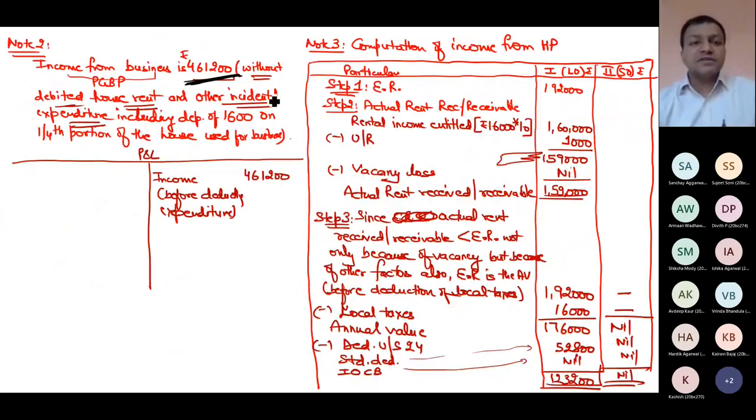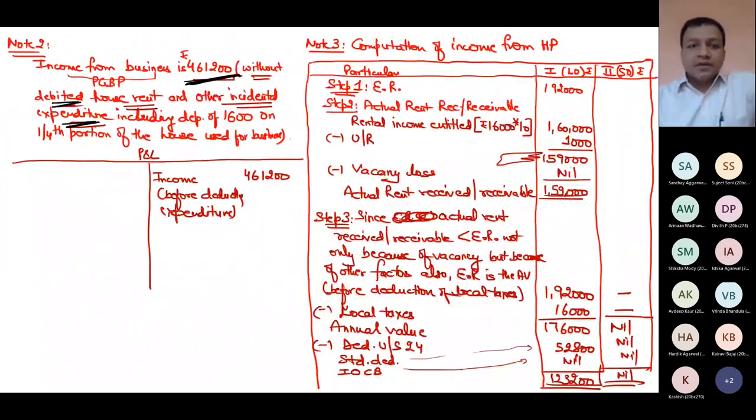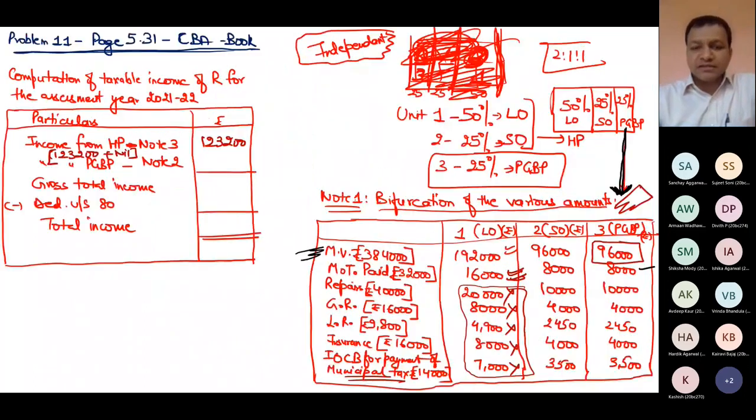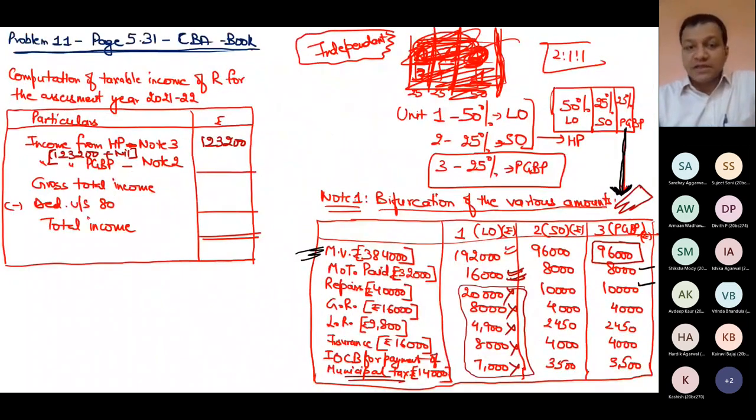The question says this income is without debiting expenditure. As I told you, when you compute PGBP income, all expenditures related to the business are allowed as deduction as per the provisions of PGBP. So now I will start debiting the expenditure. Municipal value is only a value. Tax is paid, it's an expenditure, deduct it. So I will deduct municipal taxes, 8,000. Repair, deducted. I might not be using repair in house property, but right now my chapter going on is PGBP, so for this calculation, 10,000.